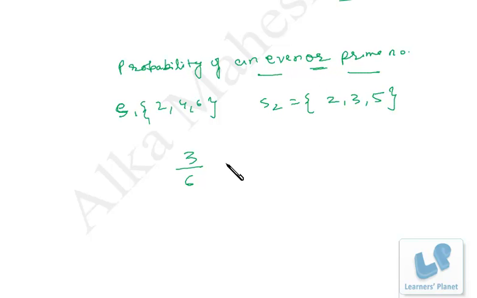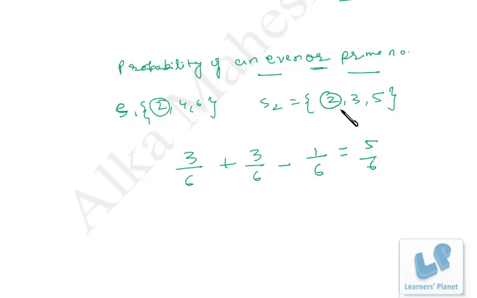Then or, we'll put a plus. Prime number is 1, 2, 3, further 3 by 6, right? Now just observe the two sets carefully. We have a number that's available in both the sets. So we have calculated 2 in this case also, and we have calculated 2 in this case also. So we should deduct it once, and we'll get the actual probability. So it's 5 by 6, right? Because it's not correct to take 2 two times.